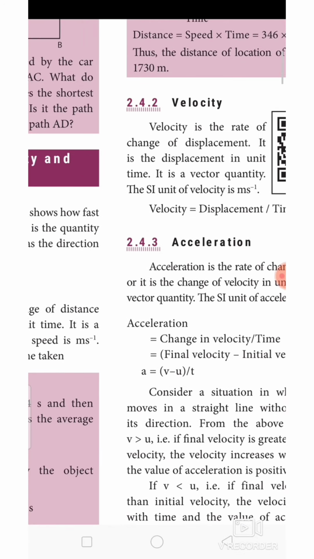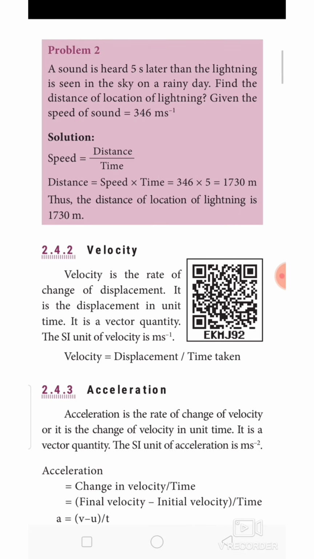Okay. Next we need to see about velocity. Velocity is the rate of change of displacement. It is the displacement in unit time. It is a vector quantity. The SI unit of velocity is meter second power minus 1. So velocity is equal to displacement divided by time.